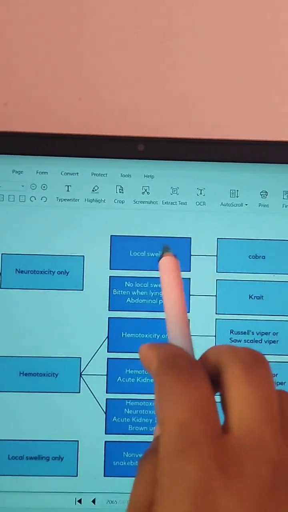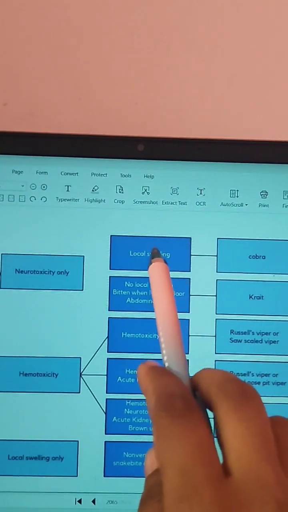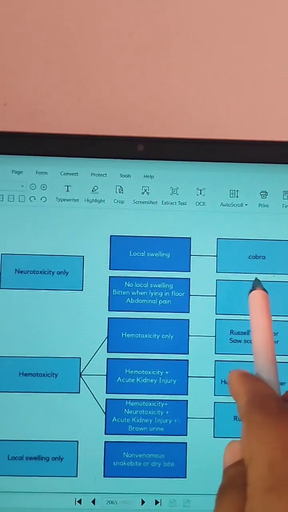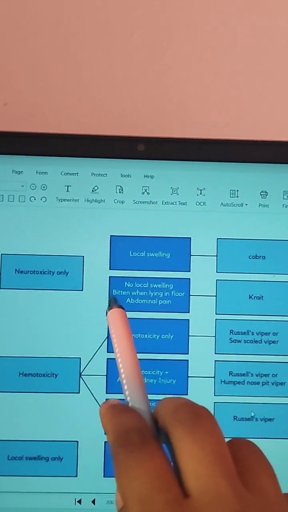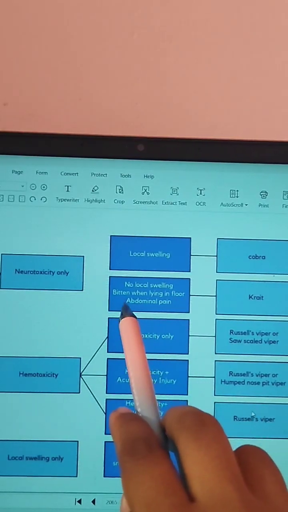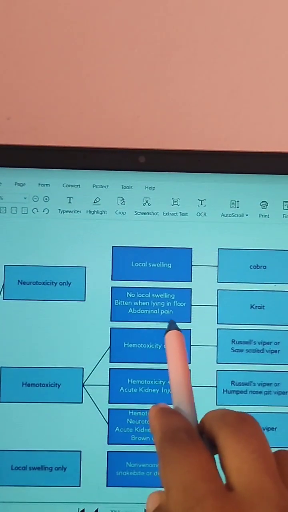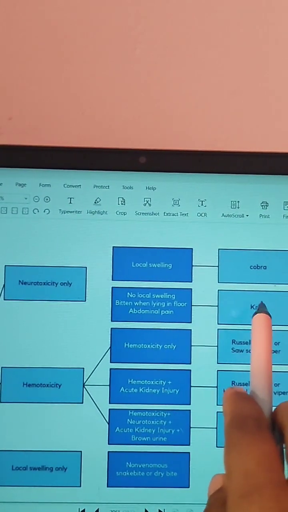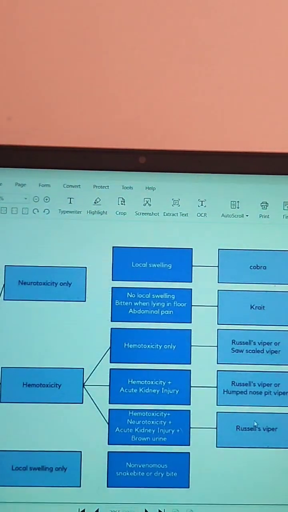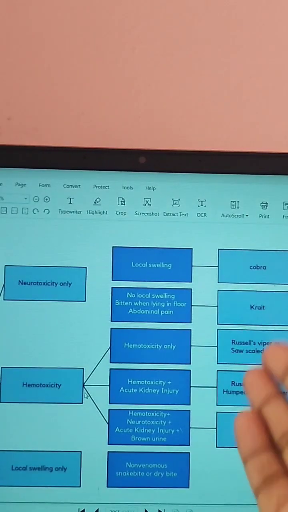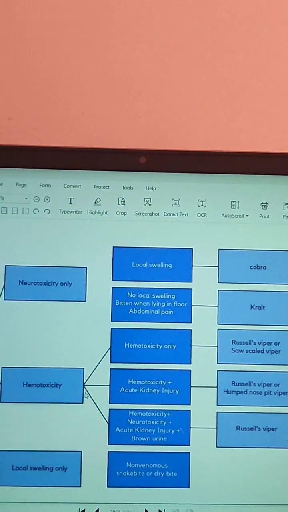Okay, next, if there is a local swelling only, no neurotoxicity, no hematotoxicity, just a local swelling, then think about it as a cobra. And if there is no local swelling, but bitten when lying on the floor, and abdominal pain is there, that will be krait. Okay, so this is the syndromic approach. By looking at the symptoms, we can suspect which poisonous snake has bitten the person.